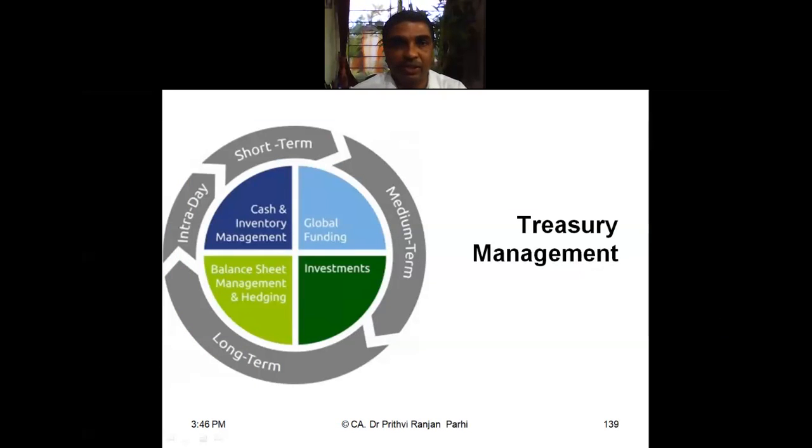So as you can see in the picture, this particular area, treasury management, involves cash management, inventory management, global funding like inflow and outflow of foreign exchange, investments, capital budgeting decisions, balance sheet management and hedging, that is protection against fluctuations. It also deals with intraday management, that is very short term planning, then short term, medium term, and long term planning. This area is called treasury management.